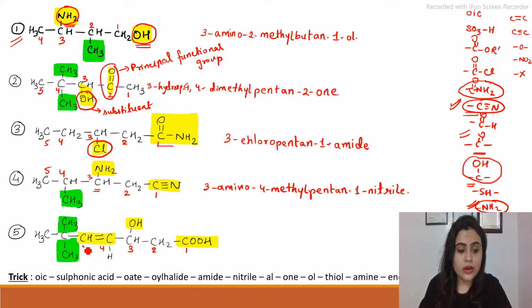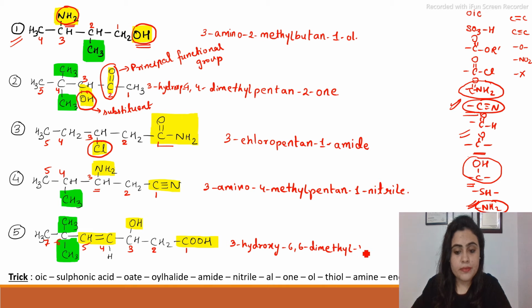In the fifth one, again COOH is the highest priority, so it will be getting the lowest numbering: 1, 2, 3, 4, 5, 6 and 7. So it will be 3 hydroxy, 6, 6 dimethyl, then it is hept 4 ene 1 oic acid. Now here O and E both are vowels, so this E will get dropped. We'll write hept 4 ene 1 oic acid.